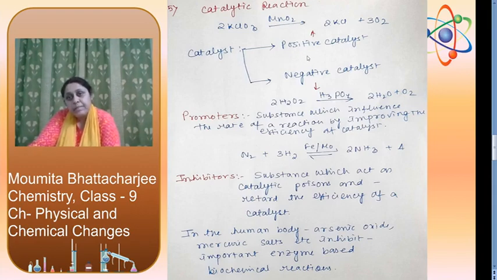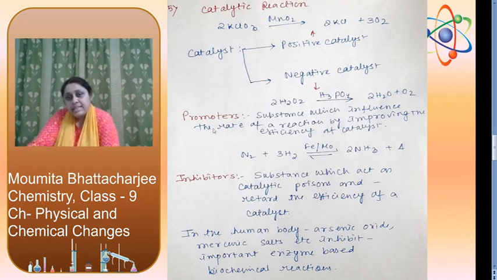Catalysts are of two types, positive catalyst and negative catalyst. A positive catalyst enhances the rate of reaction, a negative catalyst decreases the rate of reaction. From hydrogen peroxide to get H2O and O2, water and oxygen, H3PO4 is behaving as a negative catalyst.